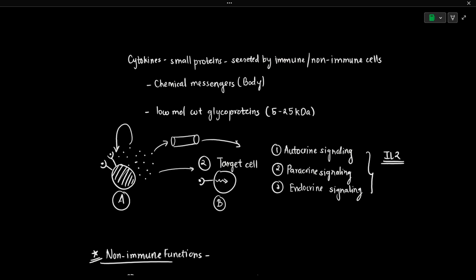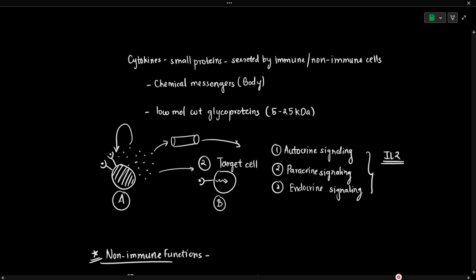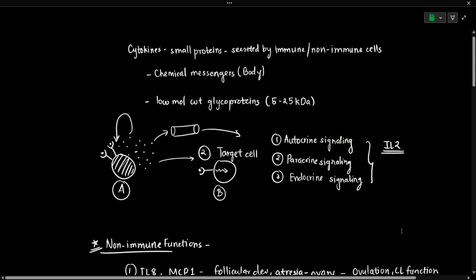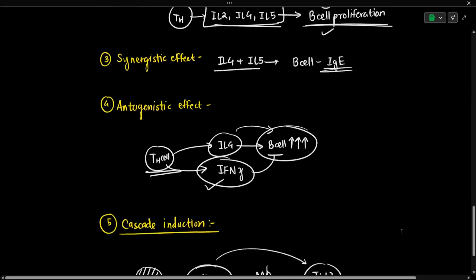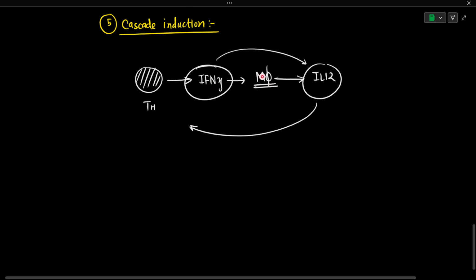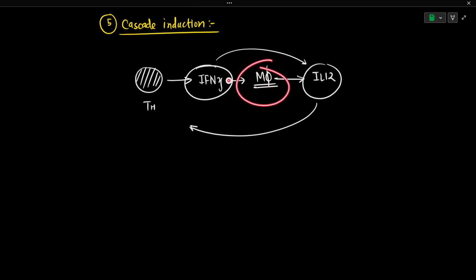The cytokines are also known as first responders in infections. Here we discussed interferon gamma, right? It activates the macrophages. When interferon gamma activates the macrophages, they work as a first responder kind of mediator. Even IL-8 is also a first responder, and it recruits the neutrophils, because neutrophils are the first cells to be there at the site of infection, right?